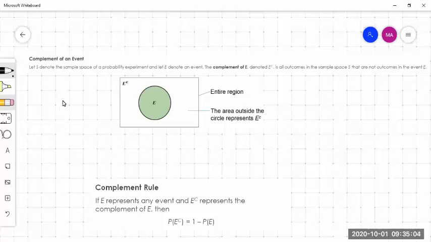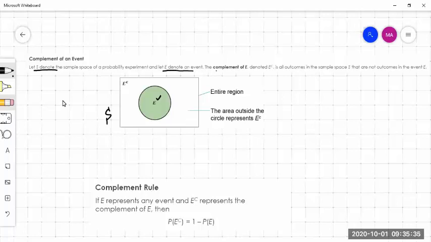Complement of an event. Let's say S is a sample space and E is any event. So E is an event. Think of this whole rectangle here as the sample space, and this green part here is event E.